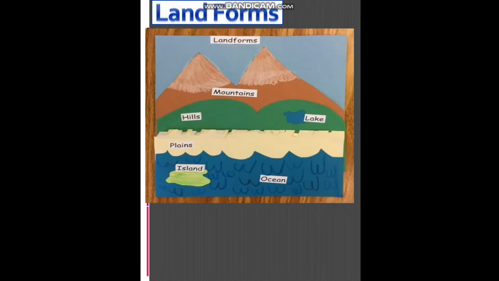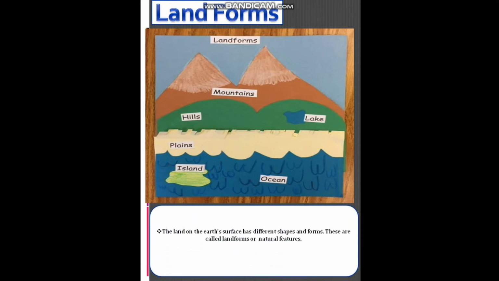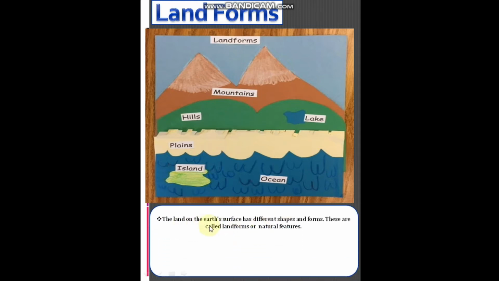Hello everyone. In today's class we shall be discussing landforms. So what are these landforms? Landforms are nothing but the land on Earth's surface that has different shapes and different forms. So these are called landforms or natural features. Next, these are mountains, valleys, plateaus and plains. These are the different kinds of land on the Earth's surface.